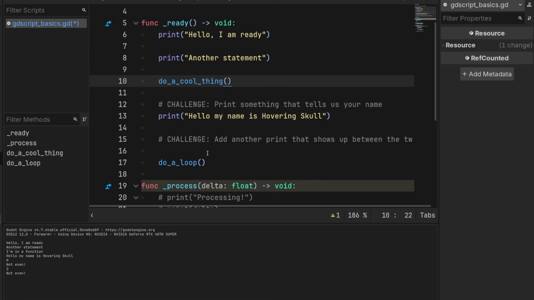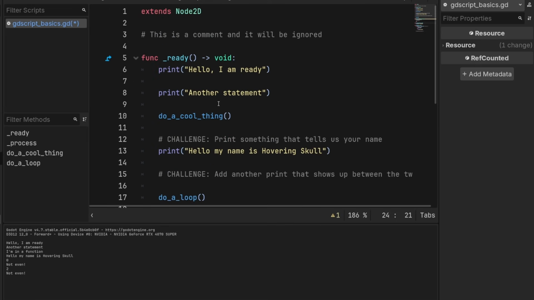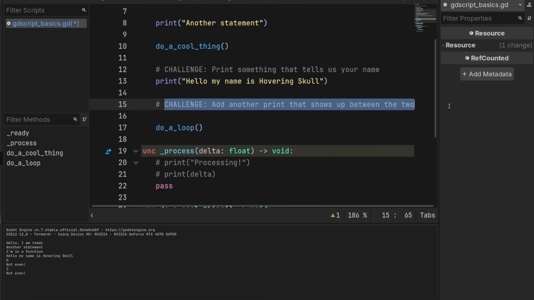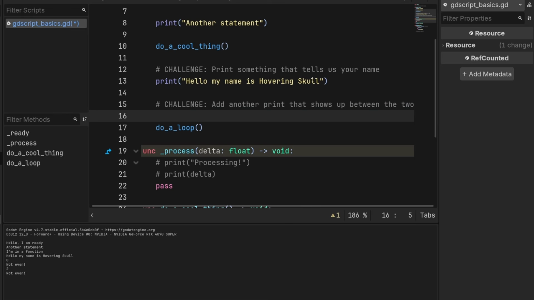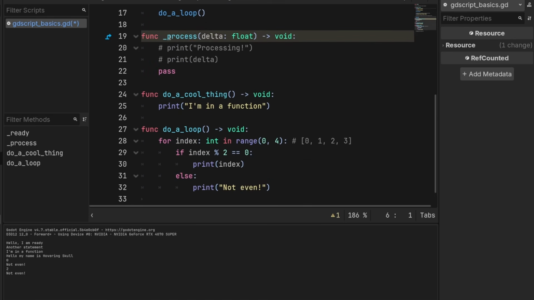Spelling usually matters. This has to match the name that we give our function here, or else it will fail. Spelling within strings and within comments doesn't really matter that much. It won't change your program very much. When you write _process and _ready, they have to have this underscore before them, or else Godot doesn't know to run them at the beginning or every frame.